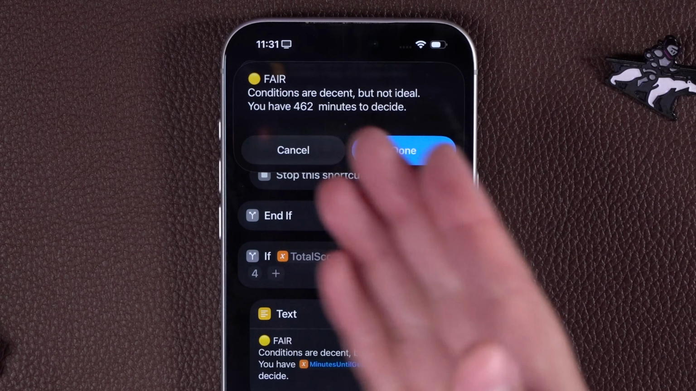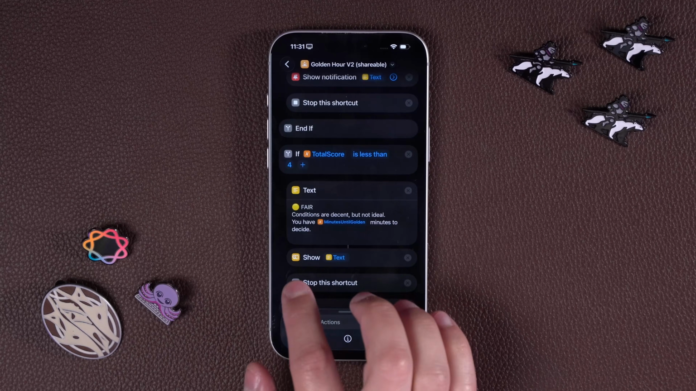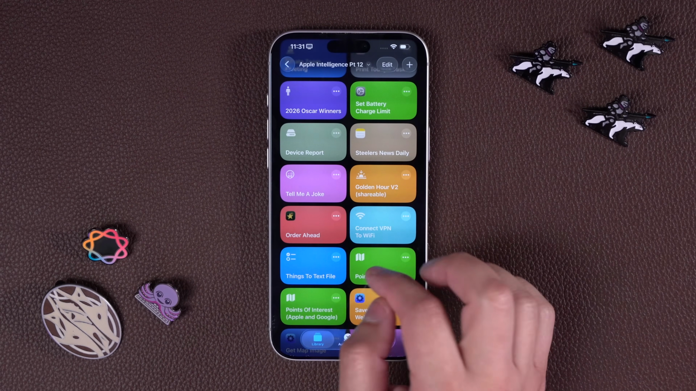I'm recording pretty early in the day, so I got a while before I have to decide. Great idea for a shortcut. You can run that right out of the box.